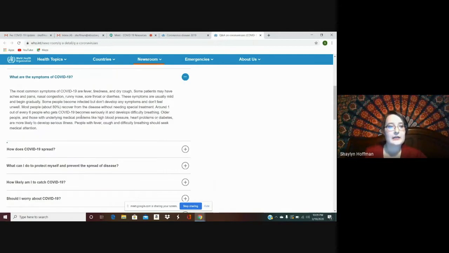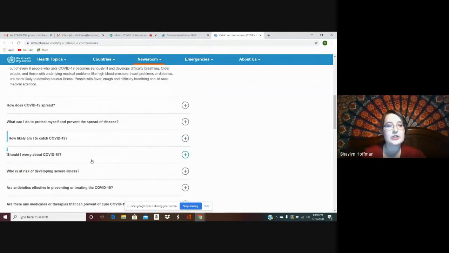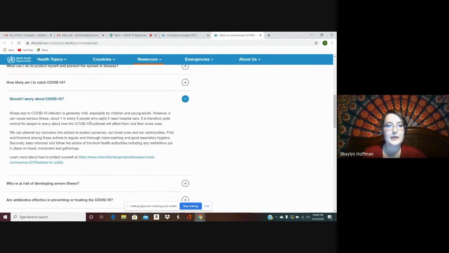I think that another important part on this FAQ, it's full of really great information, but another part that I wanted to share with you, it says, should I worry about COVID-19? So COVID-19, the infection is generally mild, especially for children and young adults. That's good news. But it can cause serious illness, and about 1 in every 5 people who catch it need hospital care. This statistic is really important because that means 20% of those infected are going to need care at a hospital level. And that's why we're working so hard.